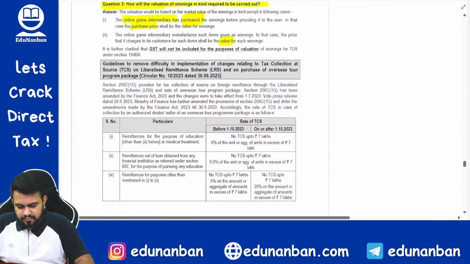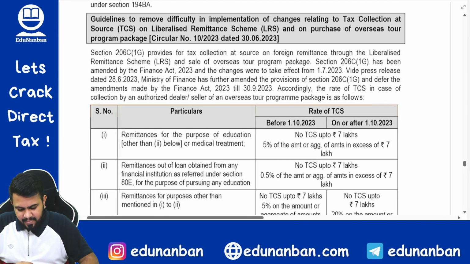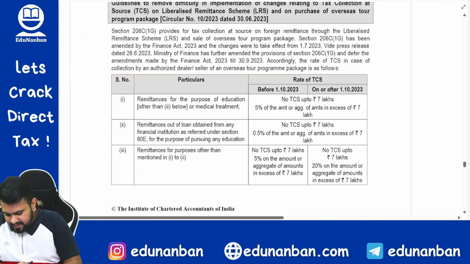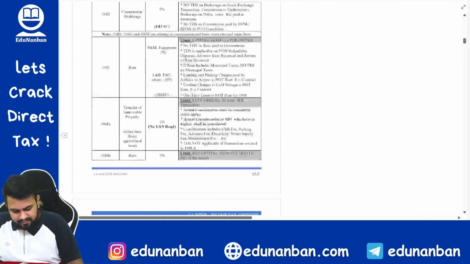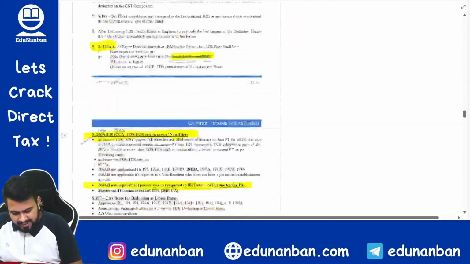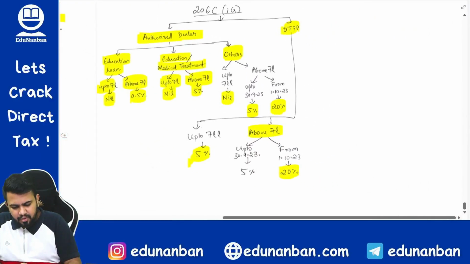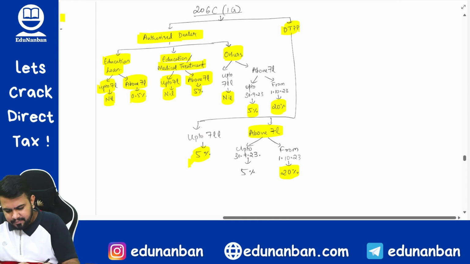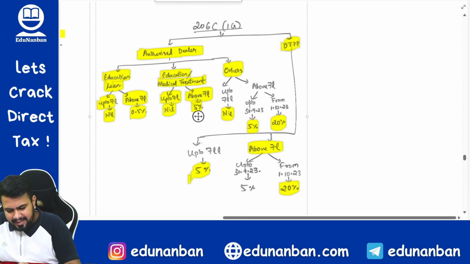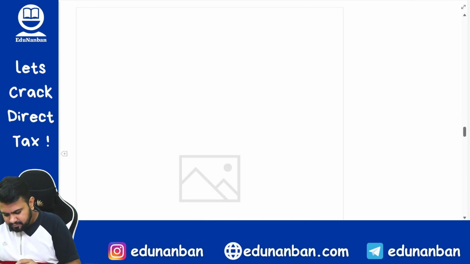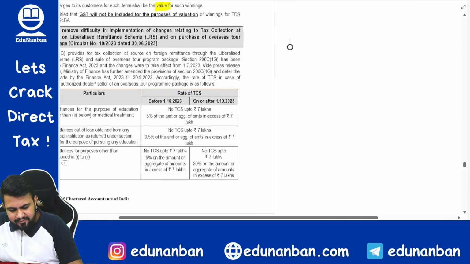Next. So this section is over. Now we are coming to TCS 206C. This amendment also we have already discussed in TCS. Let me go back to that amendment. Very, very important, Kanna. Listen carefully. High chances that something from this clarification can come in your examination. 206C(1G) I have already taken. There is no new amendment, but there are a few clarifications. Let us paste this there so that we can refer whenever we want.